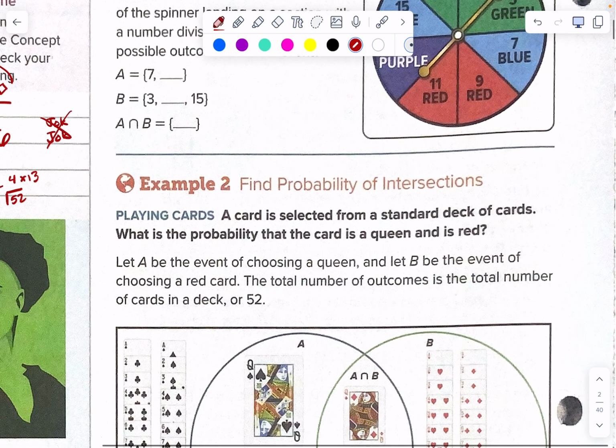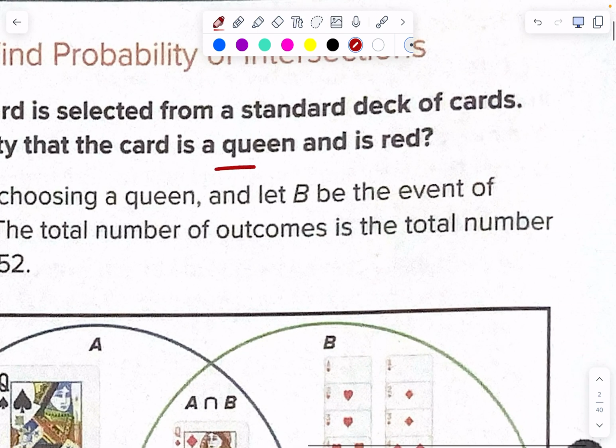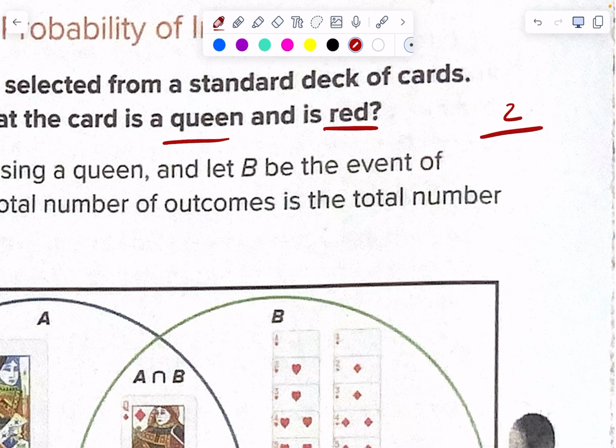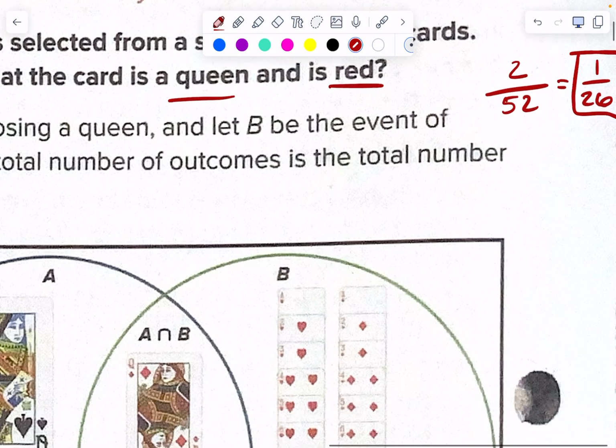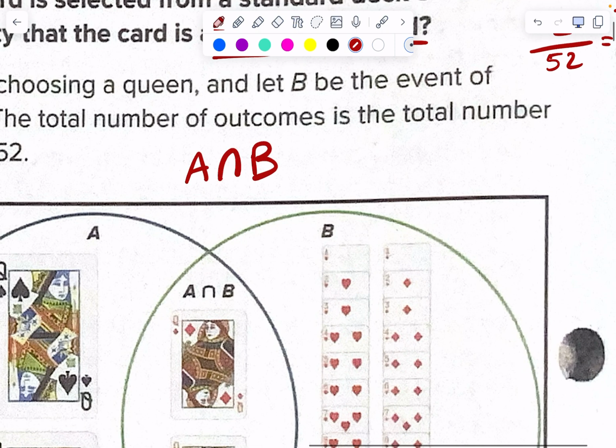Example 2. A card is selected from a standard deck of cards. What is the probability that the card is a queen and is red? A queen and is red. How many red queens are there? 2 out of 52, which is 1/26. That's the answer. Now, "and" is another way of saying intersection, right? A intersect B. Okay, it's in the intersection.